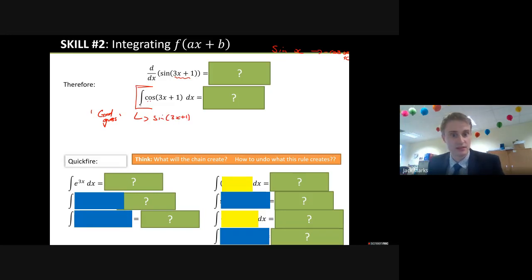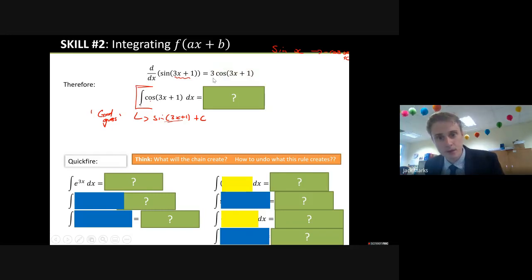So just change the cos to a sine, and keep the bit in the brackets the same. It's not a bad idea. The only issue is if we differentiate what we think the answer is, which is a way of checking your answer, you have to deal with the chain rule. So you do get cos of the bracket, sure, but you also create a 3, and we don't want that.